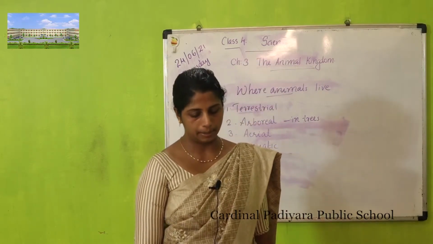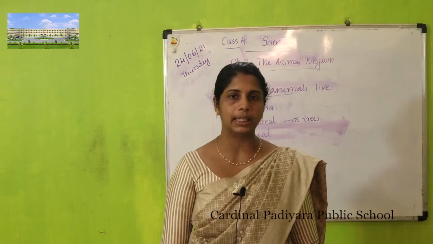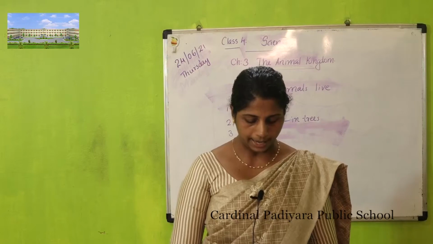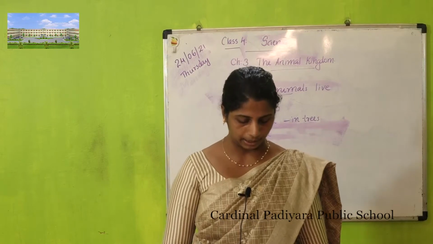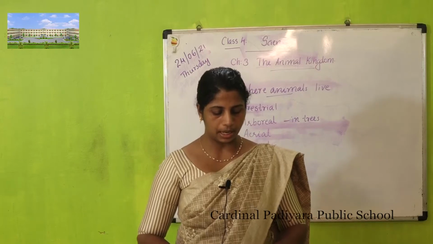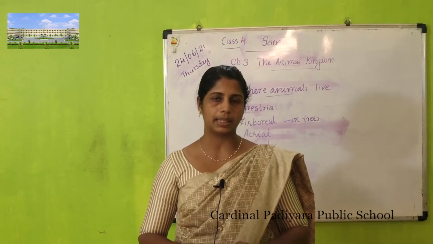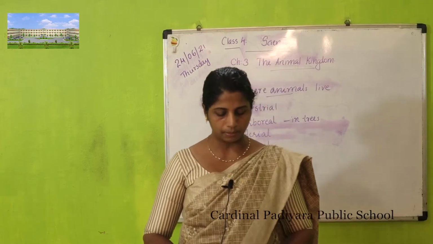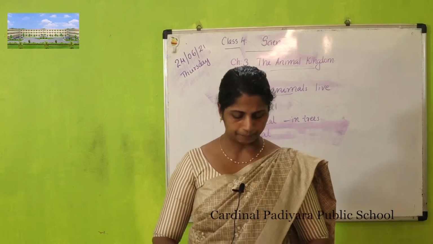Next is aquatic animals. Aquatic animals live in water. They do not breathe like animals on the land. They breathe through their gills and special lungs. Fish, crabs, turtles, some forms of snails and shrimps are aquatic animals. Fish is an example.